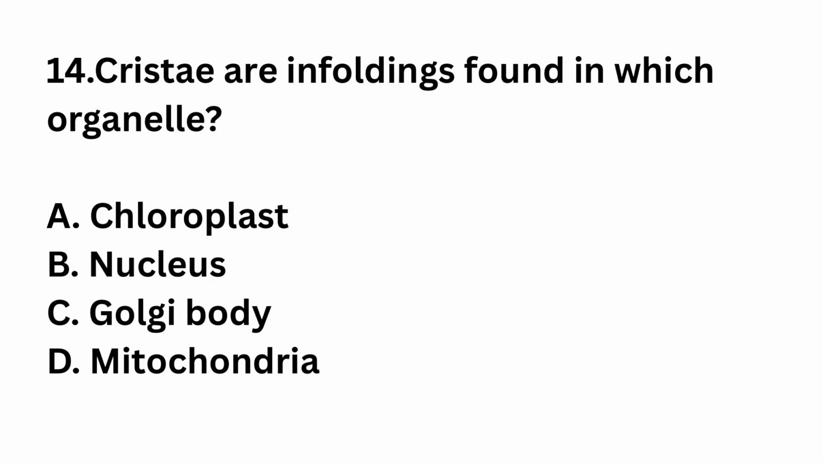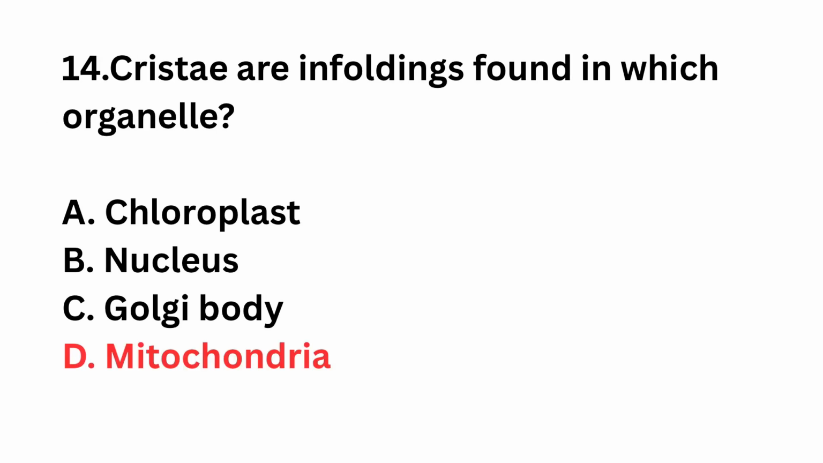Question number 14. Cristae are enfoldings found in which organelle? Chloroplast, nucleus, Golgi body, mitochondria. The right answer is option D, mitochondria. Cristae increase mitochondrial surface area.